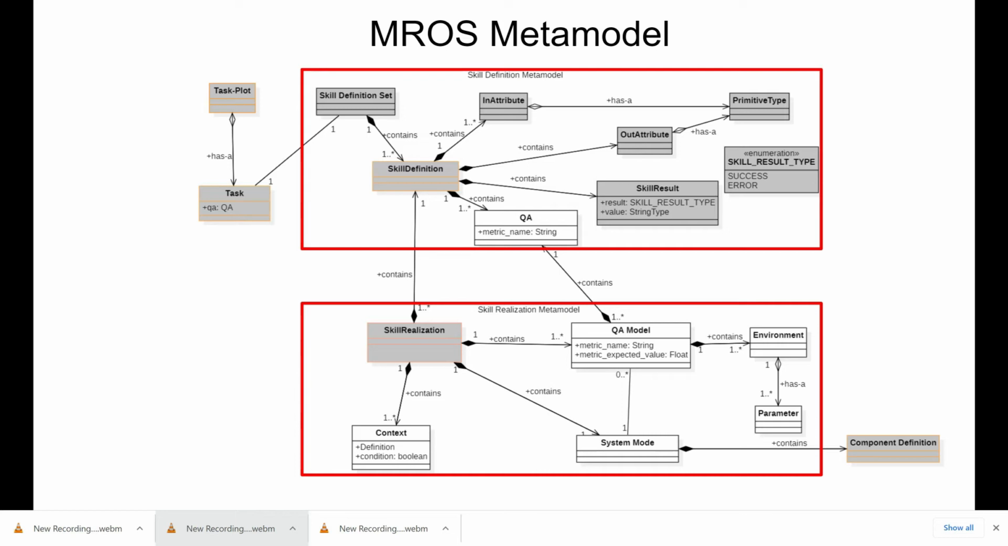The first one is the system architectural variant, which is expressed in the form of a system mode. Then we have the quality attribute model, a concept that provides information about the expected quality of a realization. And the third one is the context, a concept that provides information about the settings in which the skill is realized. A system mode is a concept that refers to a system configuration that can be deployed at runtime. It is a pre-existing concept that comes from the integration of the system modes library in the Metacontrol framework.